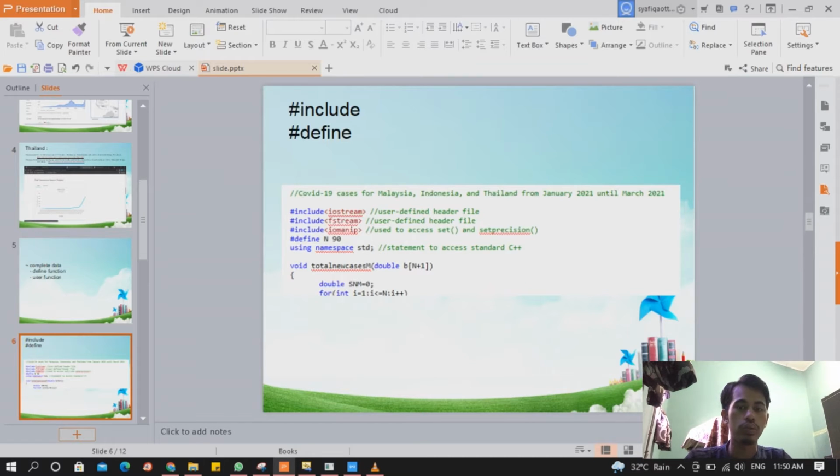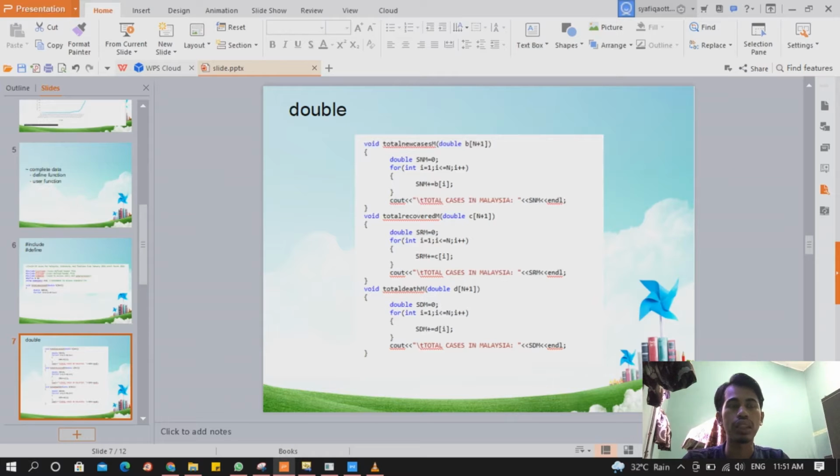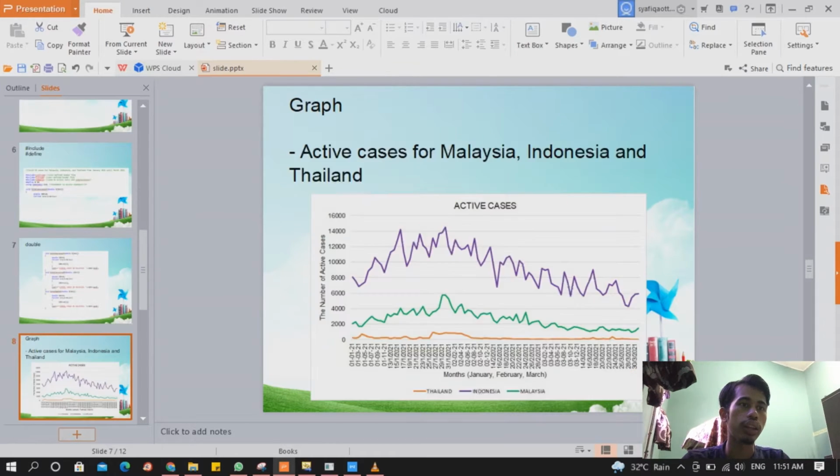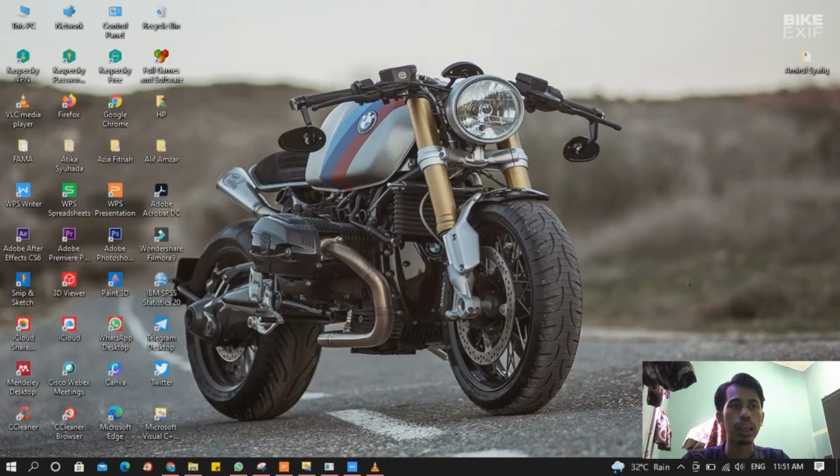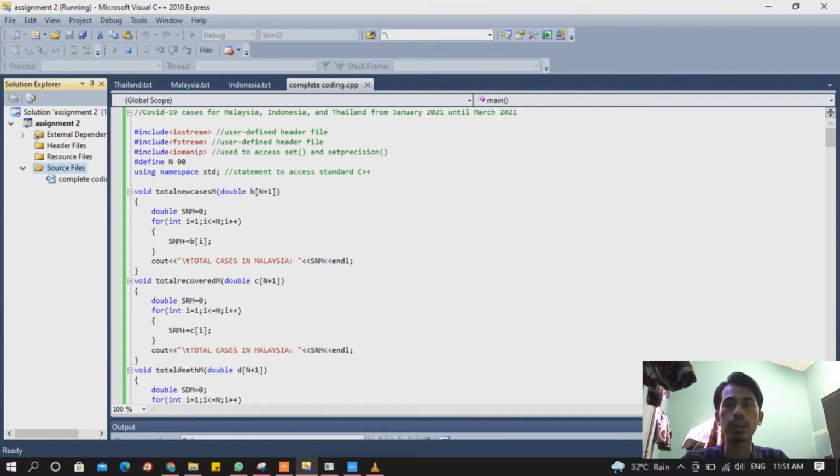Before that, we use #include and #define. We include iostream because the user defines the header file, and fstream because we use a function file and iostream is used to access the input and output operations. We define 90, because 30 times 3 is 90, which is 3 months for one country: Malaysia, Indonesia and Thailand.